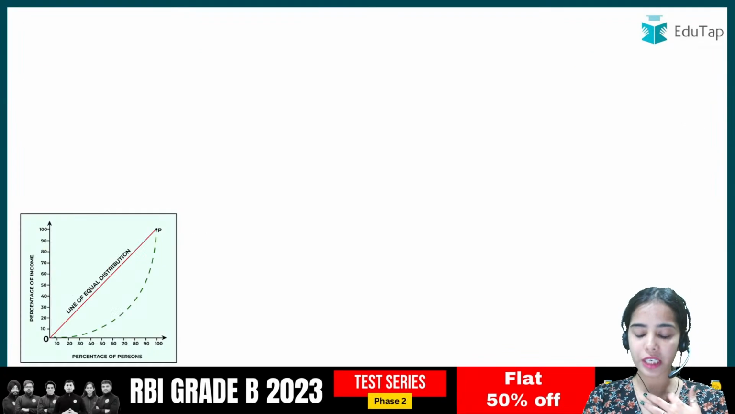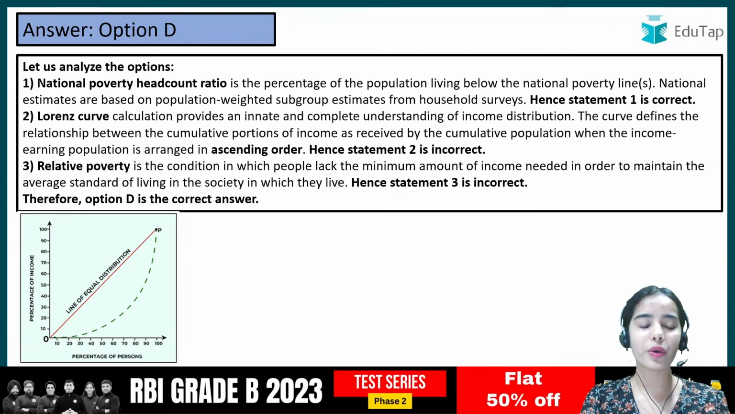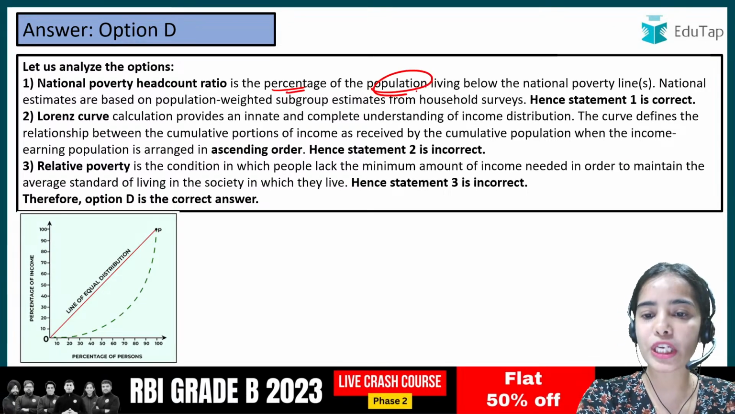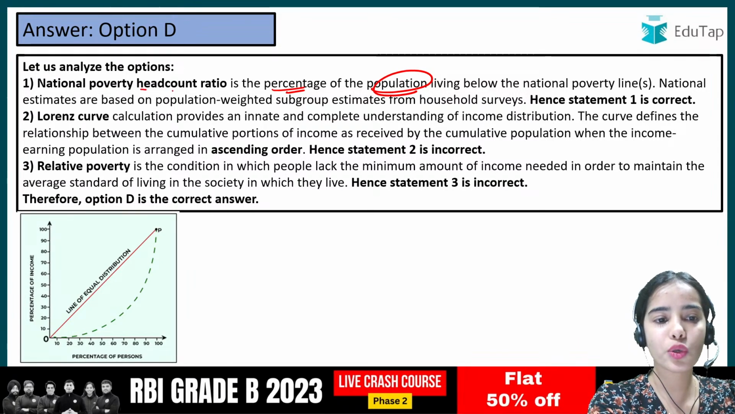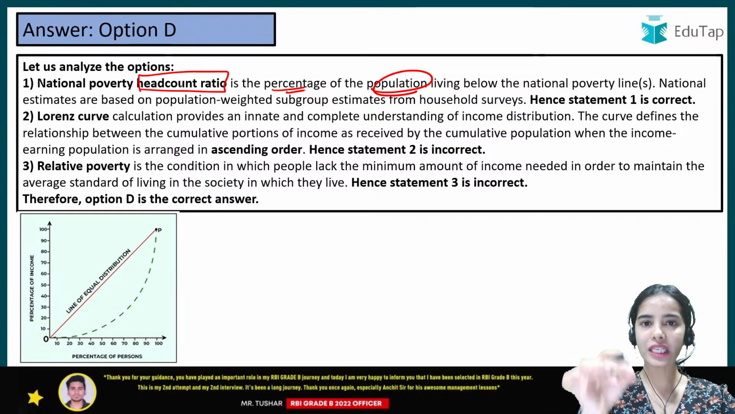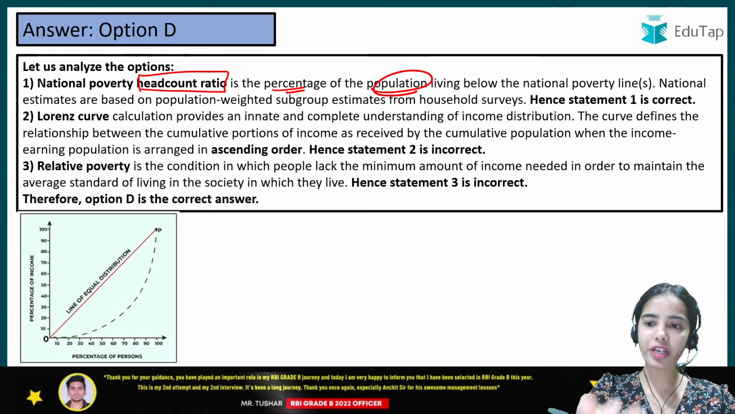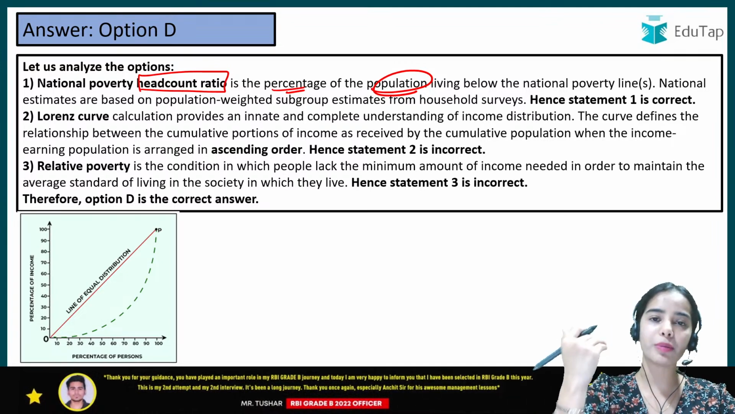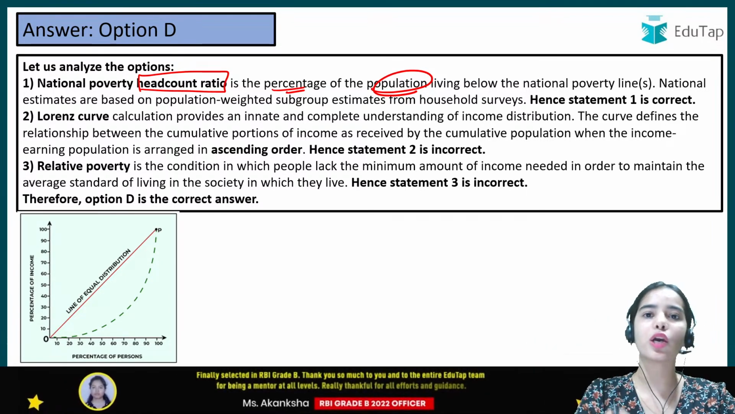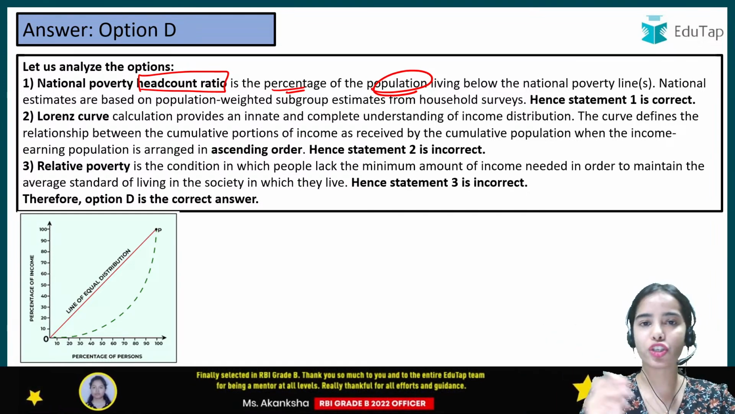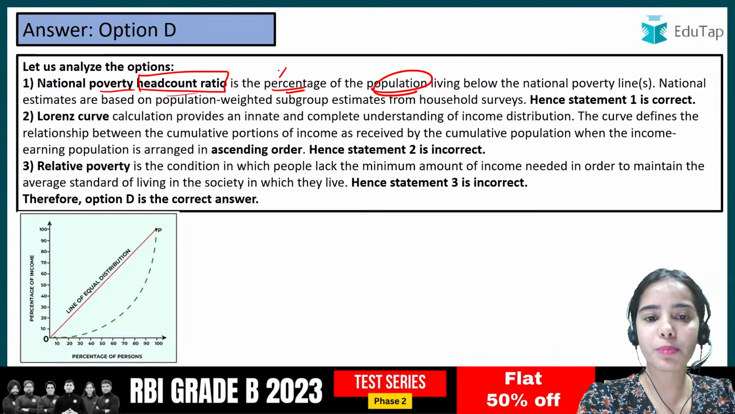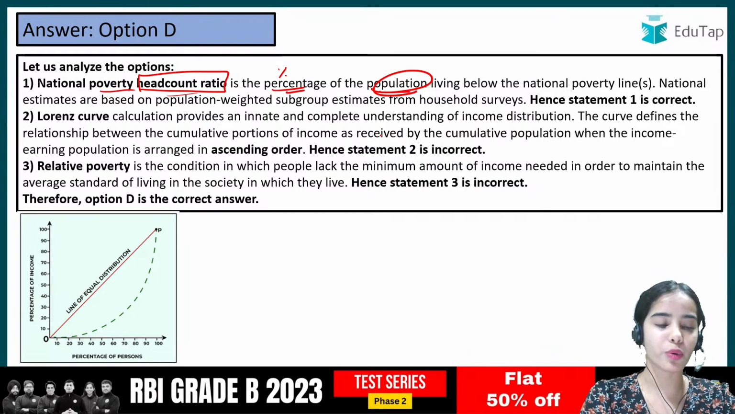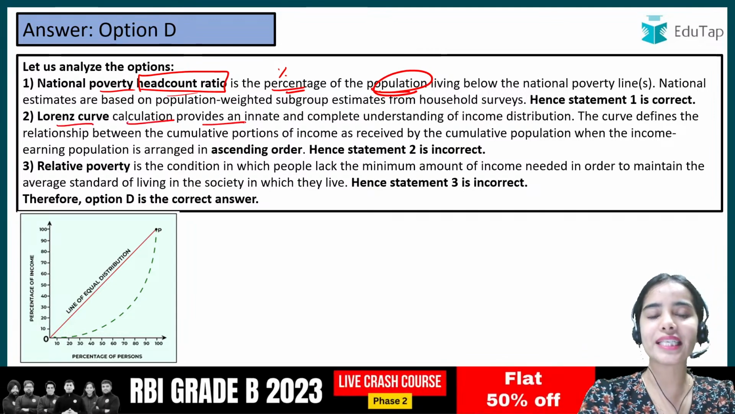That's why only the first statement is correct, that is the national poverty headcount ratio is the percentage of the population that is living below the national poverty line. So that's why it is known as headcount ratio. Okay, we are counting the people in the population that are living below the poverty line, that are not able to achieve the minimum calorie intake, or that are not able to achieve the minimum expenditure on the consumption. So the national poverty headcount ratio is the percentage of the population that is living below the national poverty line.